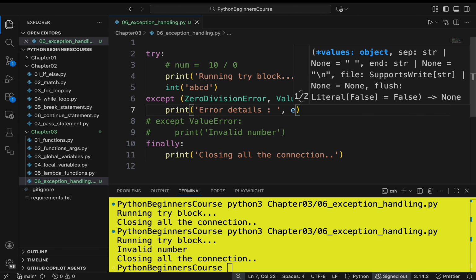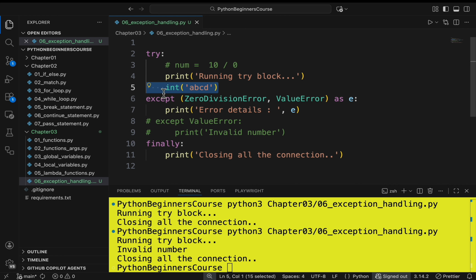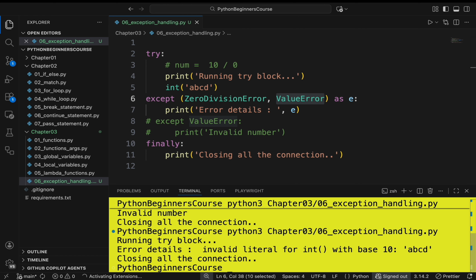If I run the program, previously it was throwing the ValueError type, and it should basically display the ValueError information in the output. Let's run the program, and if you see here, firstly it is running the try block.